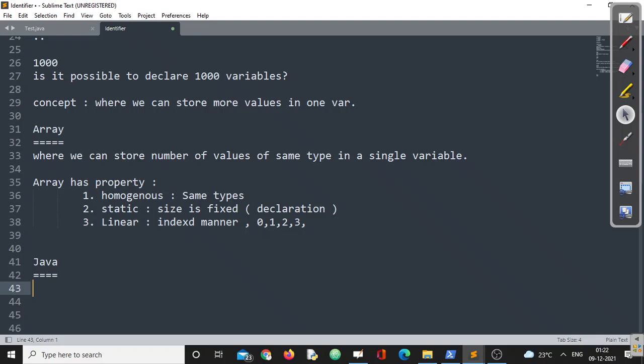As per Java, remember, an array is a container object. Don't worry, we'll discuss each and every terminology that we are using.